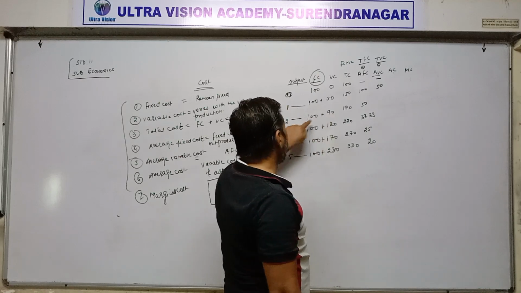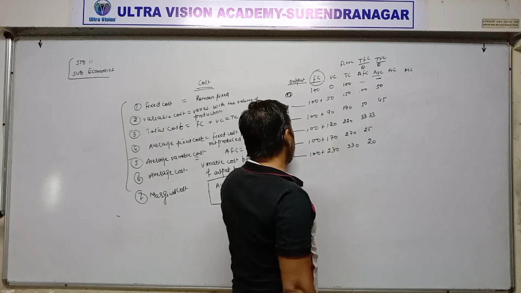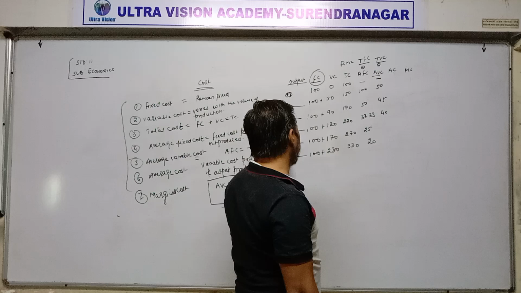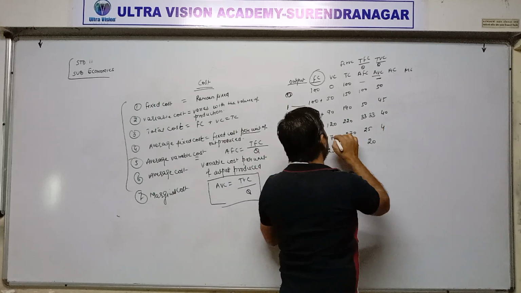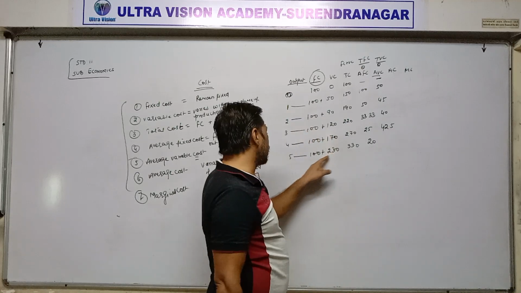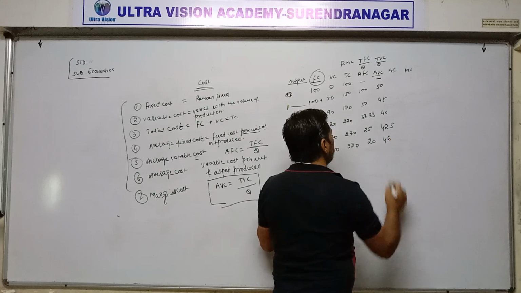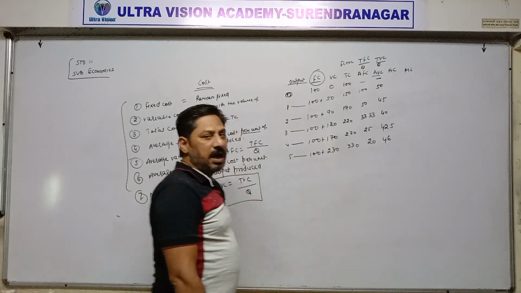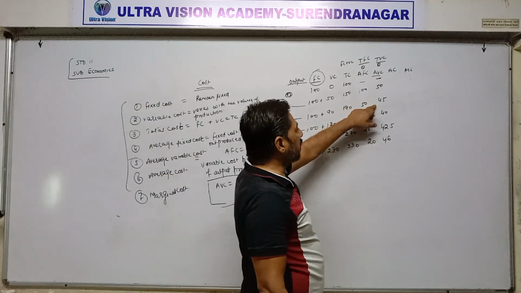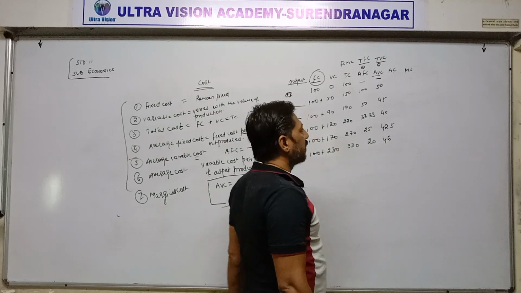Then 90 divided by 2, 45. Then 120 divided by 3, it becomes 40. Then 170 divided by 4, 42.5. And last 230 divided by 5, 46. It becomes average variable cost. The average variable cost is 50, then 45, then 40, then 42.5, then 46.